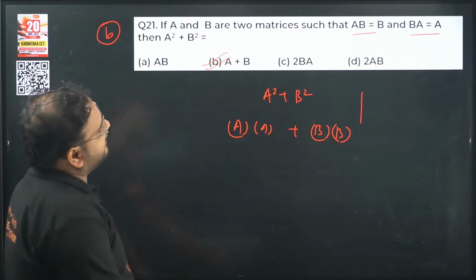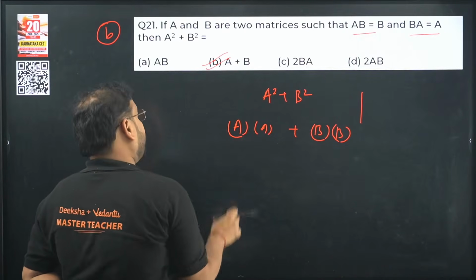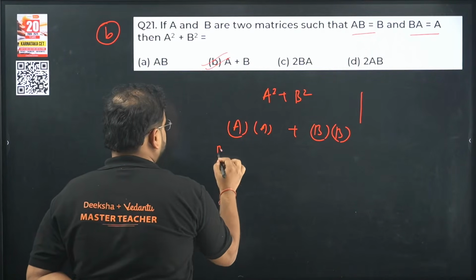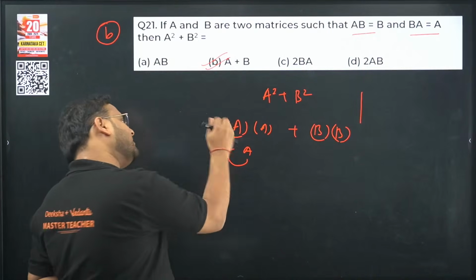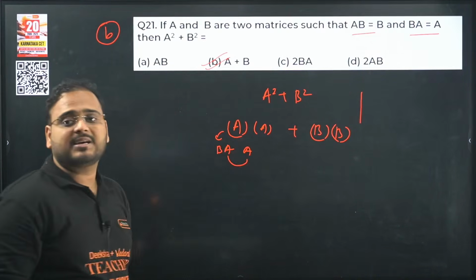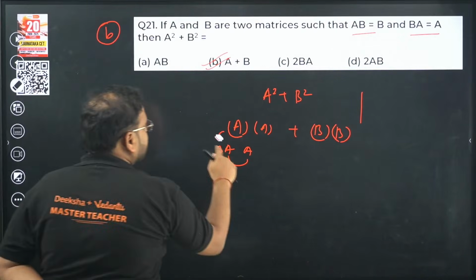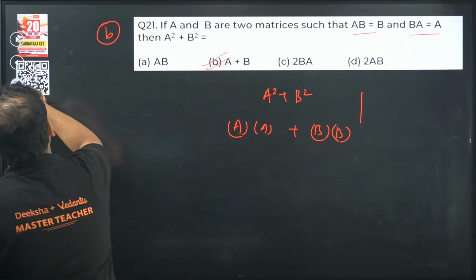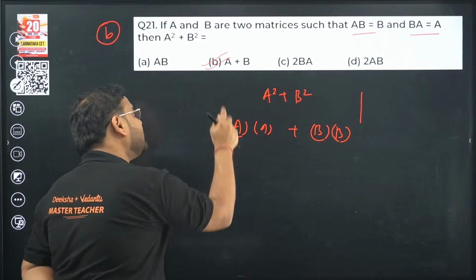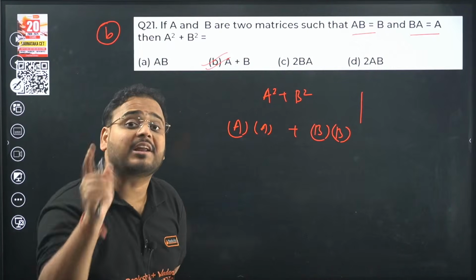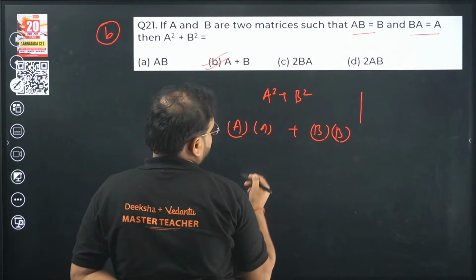So check here. If I write this a as ba, something weird happens. You get again a square. If I change the first a as ba, something wrong happens and it comes to ba square. So we will not do that. In a question like this, listen to me very carefully, we will try to avoid repeating the pattern. Get back to the newer one. So we will not change this one, we will change the other one.